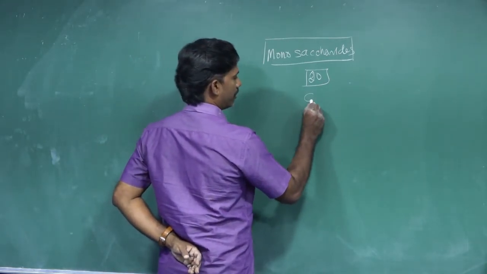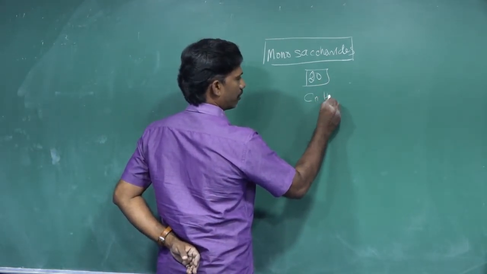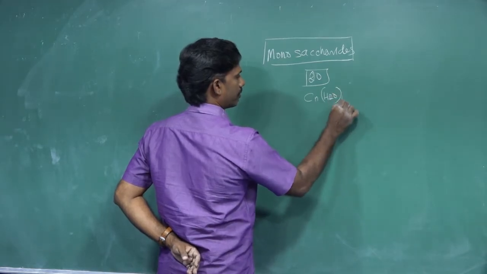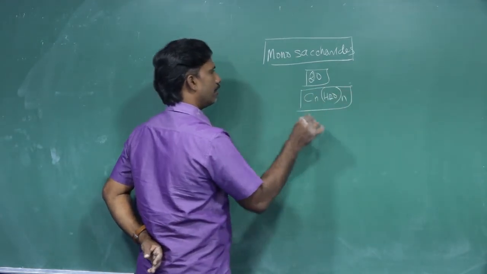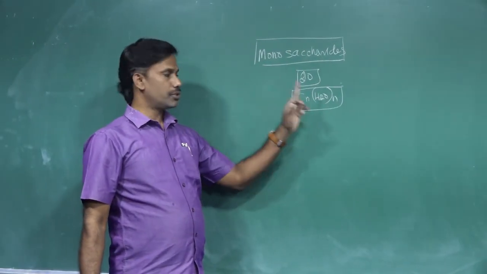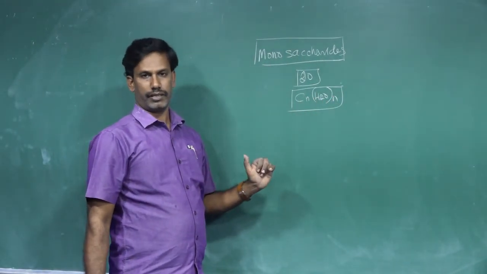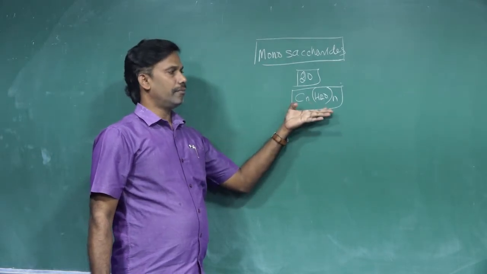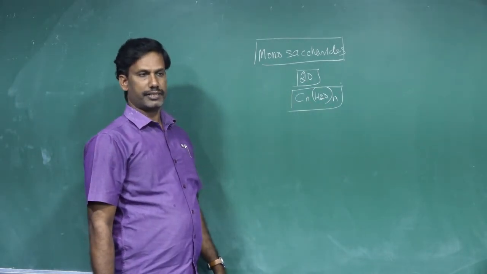They have a general formula, CnH2nOn, that is Cn(H2O)n. This is called the general molecular formula for the monosaccharides.